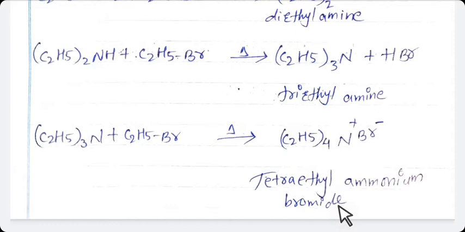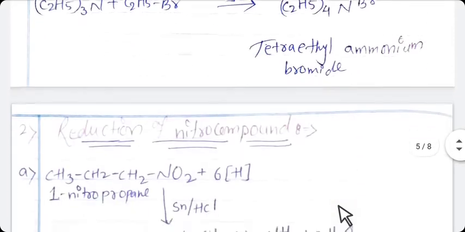Now the next, or second preparation, is from reduction of nitro compound. As you know, nitro means NO2. NO2 means nitro group, and RNO2 means alkyl nitro group. Student, always remember, aliphatic and aromatic nitro compounds can be reduced to primary amine.